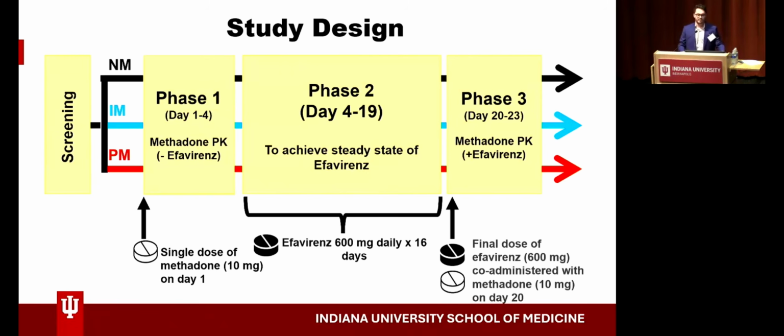They took Efavirenz 600 milligrams daily for 16 days. Then subjects were invited back for phase 3, where they were provided their final dose of Efavirenz co-administered with methadone 10 milligrams. We then repeated the same sampling over 72 hours, with 16 samples provided in each phase.